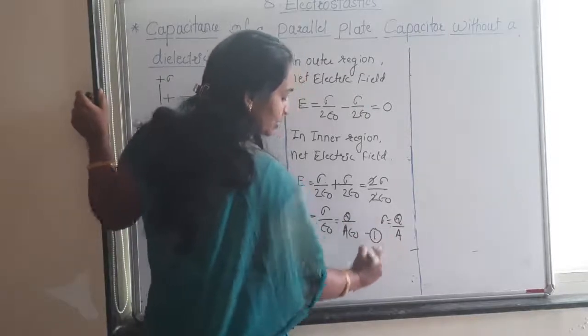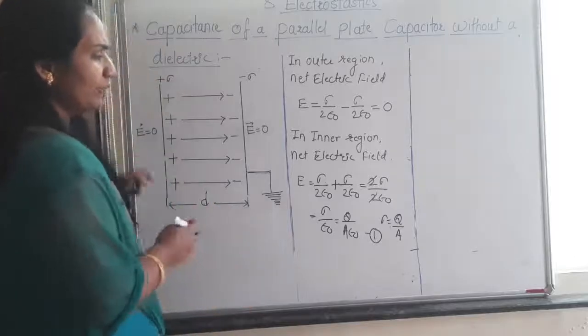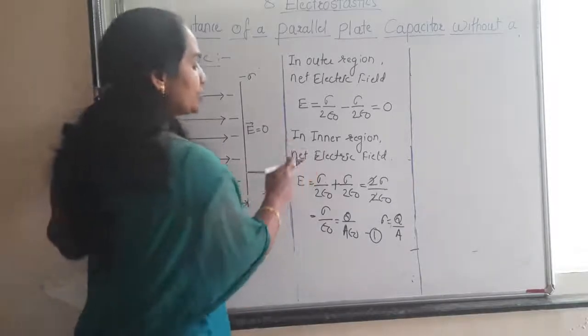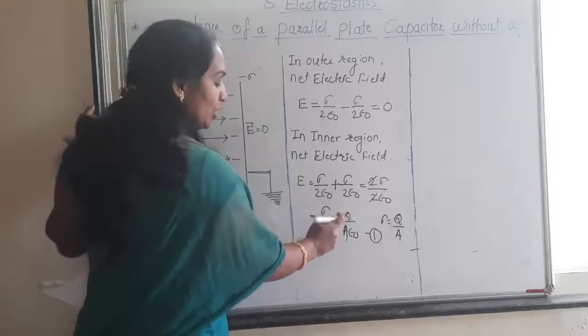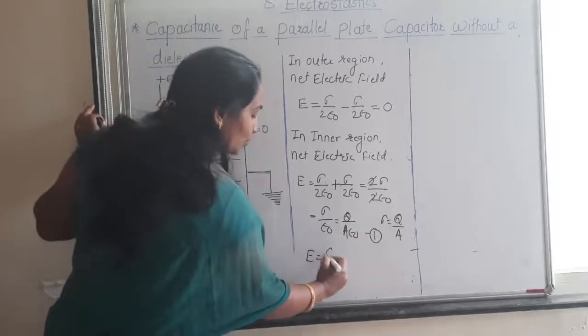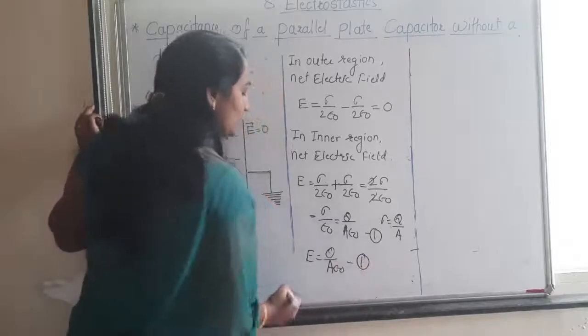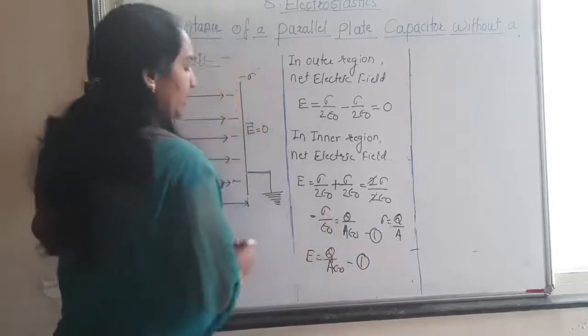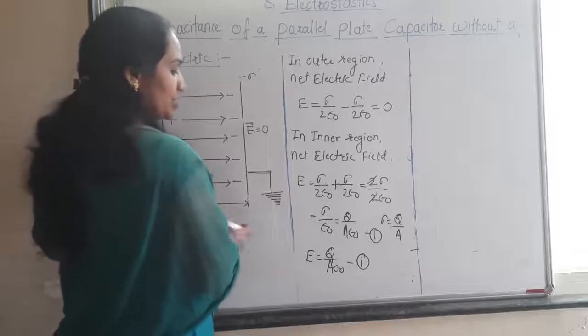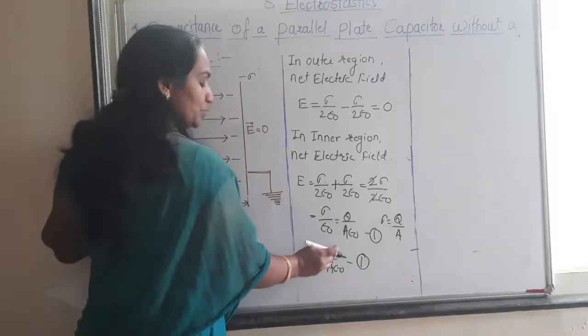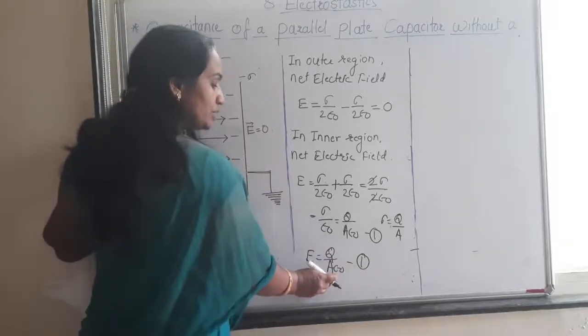This is equation 1. So in the inner region, the net electric field is E is equal to Q upon A epsilon 0.